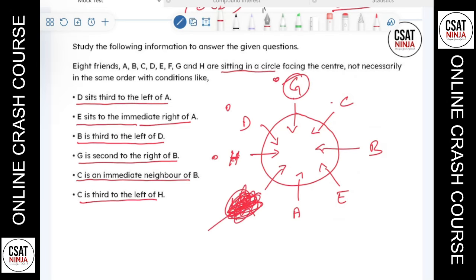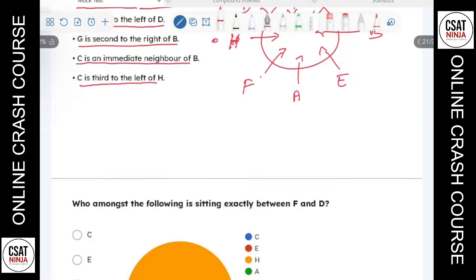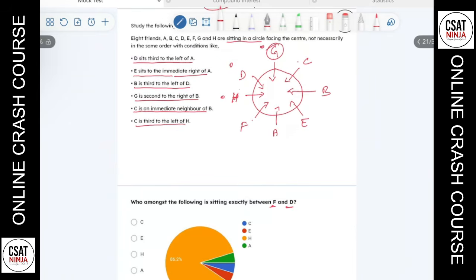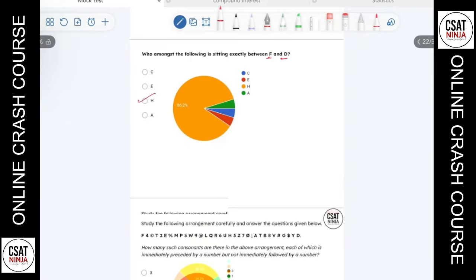So what is left now? A, B, C, D, E, F. F is left out. What is asked? The question here is, who among the following is exactly between F and D? Can I say H is between F and D? Because F is here and D is here. So the answer here is H. Let's go to the next.